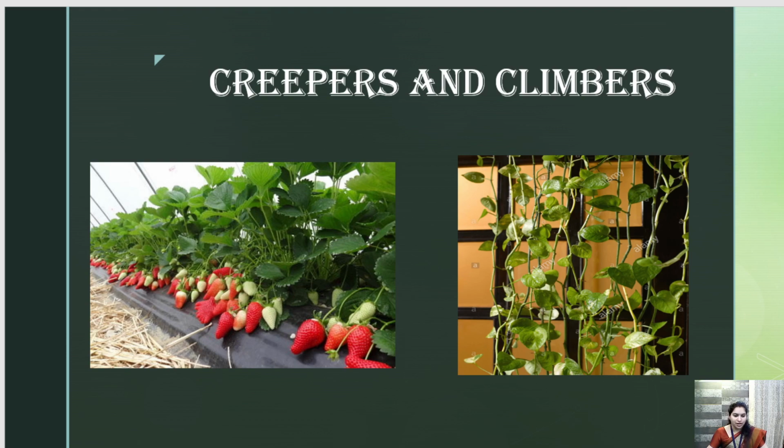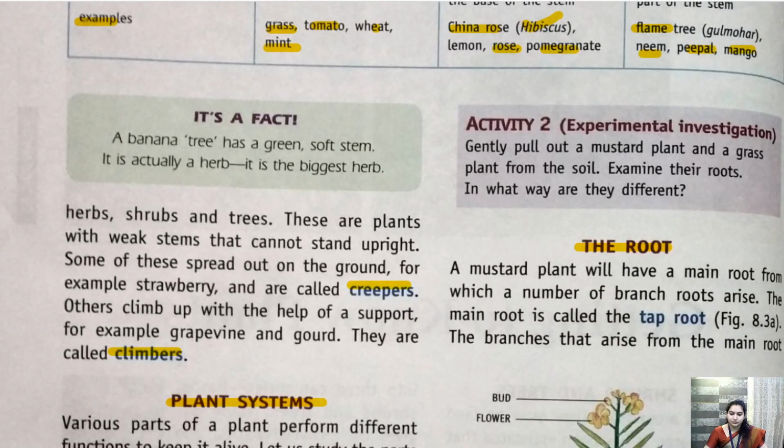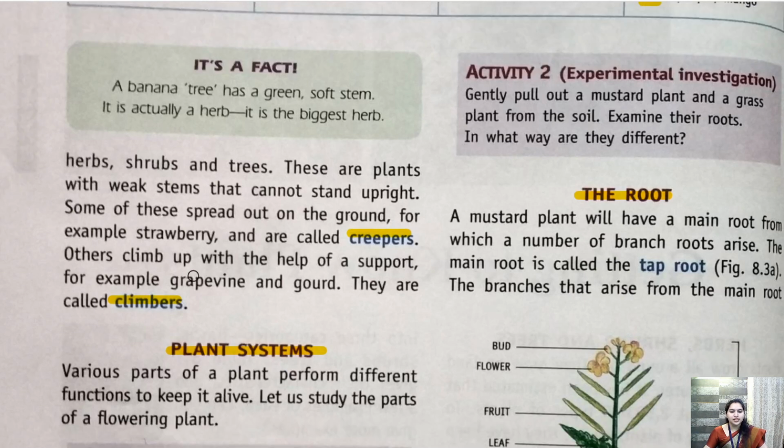Let's see what is written in the chapter. So what is a creeper? These are plants with a weak stem that cannot stand upright. Some of these spread out on the ground, for example strawberries. They are called creepers. I hope now it is clear to you. Others climb up with the help of a support, for example grapevine, gourd. All these things are called climbers. Even money plant is also called a climber.